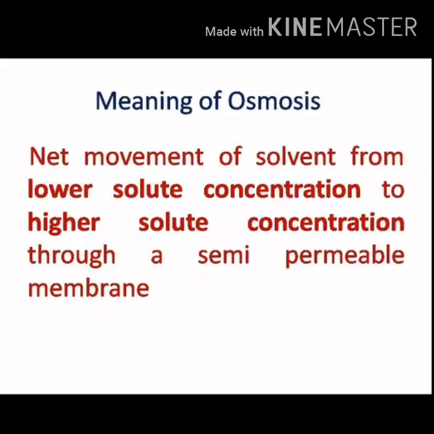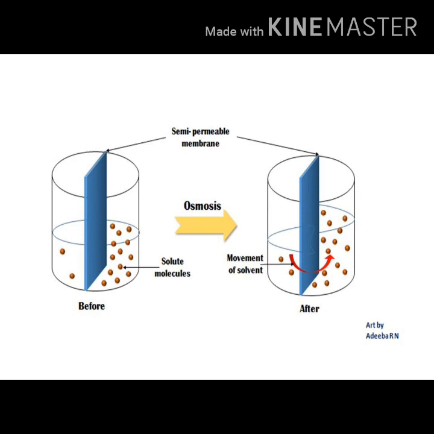Let's first understand the meaning of osmosis. Osmosis is the spontaneous net movement of solvent molecules from a region of lower solute concentration into a region of higher solute concentration through a selectively permeable membrane. It means solvent moves from a higher solvent concentration to a lower solvent concentration. The solvent moves in the direction that tends to equalize the solute concentration on both sides.